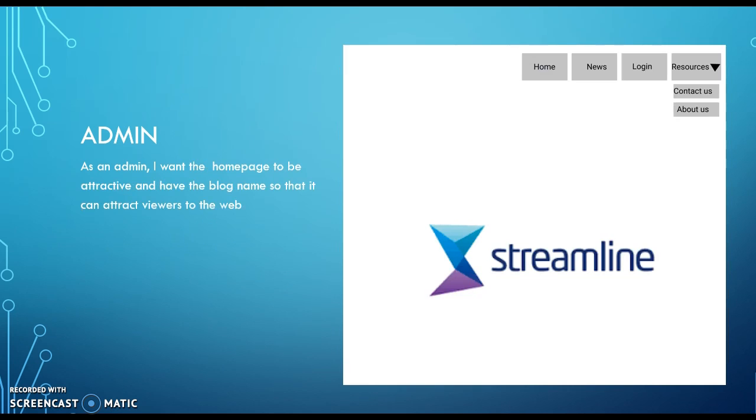As an admin, I want the home page to be attractive and have the blog name so that it can attract viewers to the web. As you can see, it has the name, the Streamline Blog.